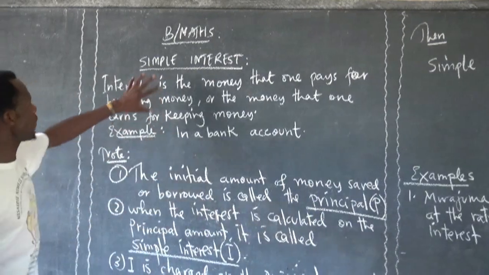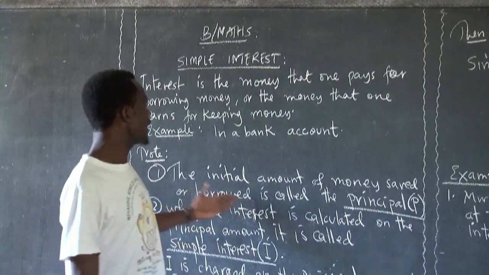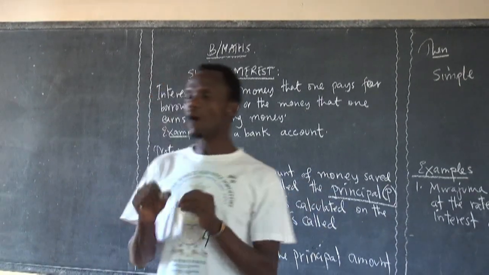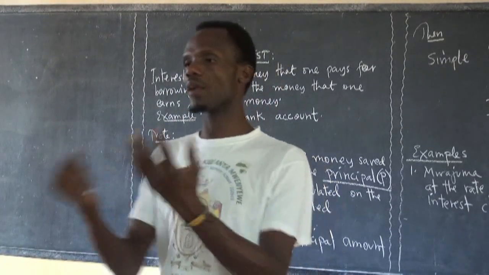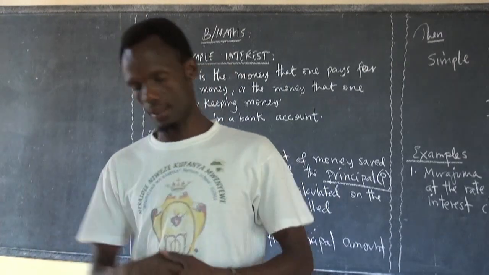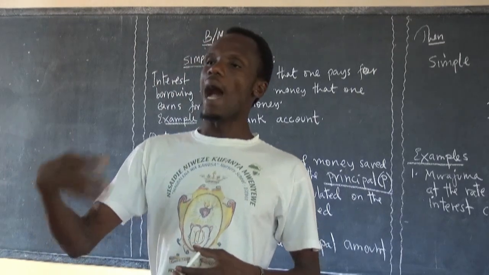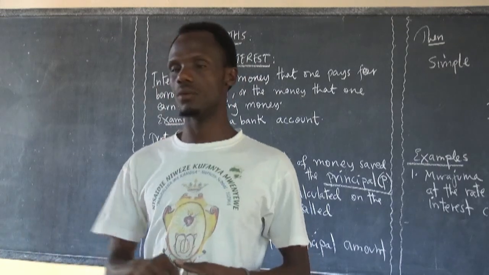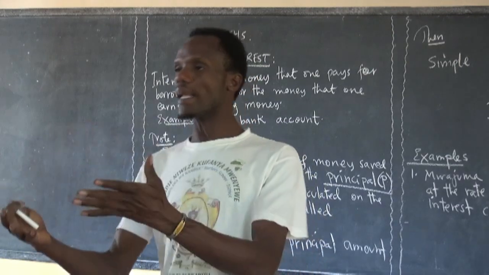In talking about simple interest, the initial amount of money saved or borrowed is called the principal. It is the amount that I gave you the first time when you came to me and asked to borrow money. Let us assume that I gave you 10,000. That is the principal.